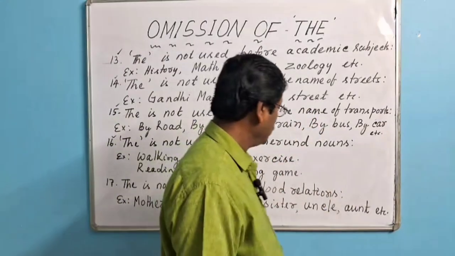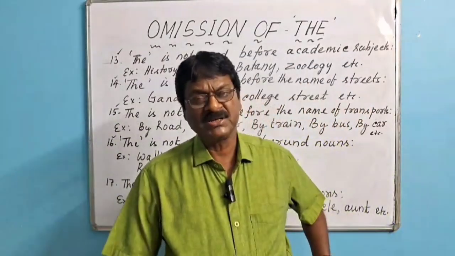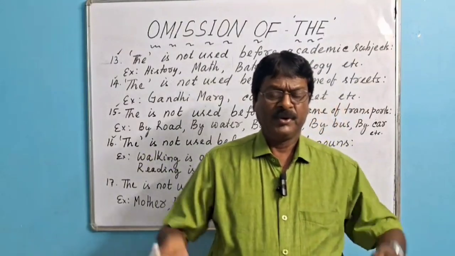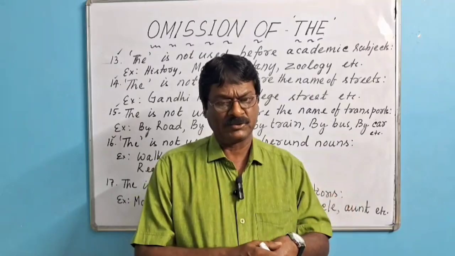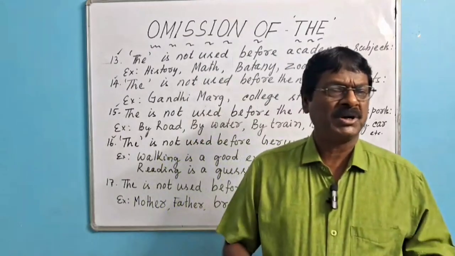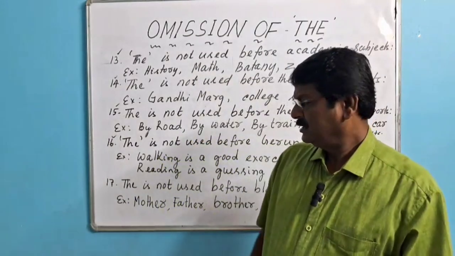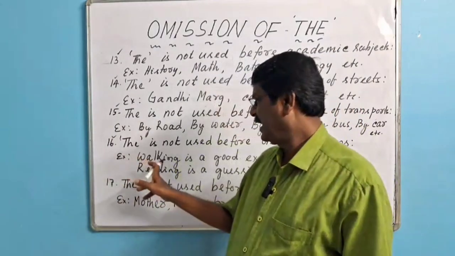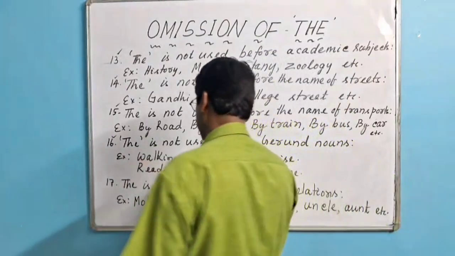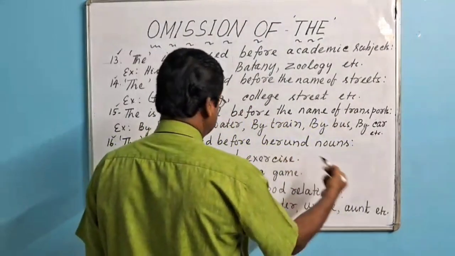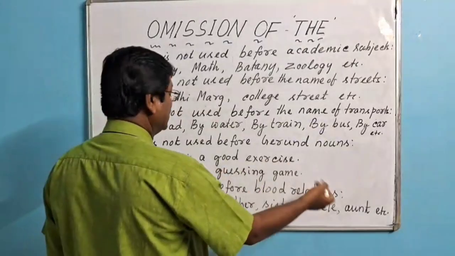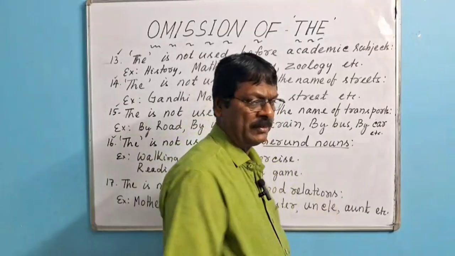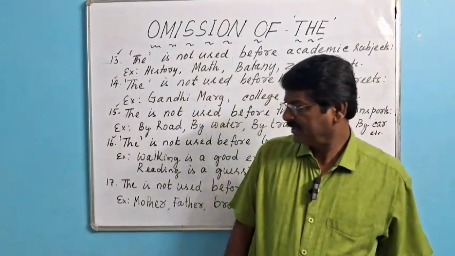Then we shall go for point number 16. The is not used before the gerund nouns. What is gerund noun? The nouns which are made from verbs, they are called gerund nouns. They are also otherwise known as verbal nouns. Generally, they are made by using what? ing form. Gerund noun. Walking is a good exercise. Reading is a guessing game. So, walking, reading, gerund nouns like this, they never take the before them.